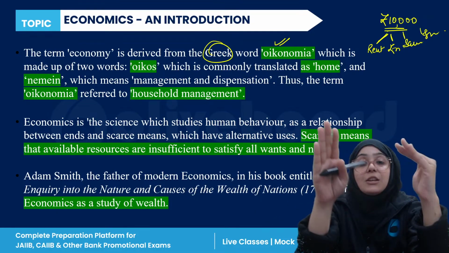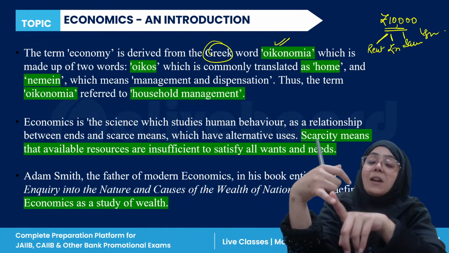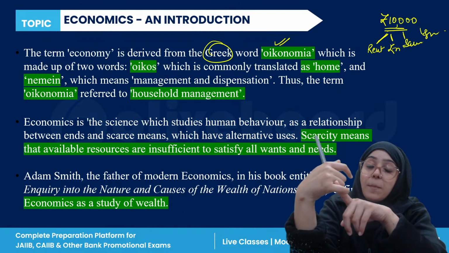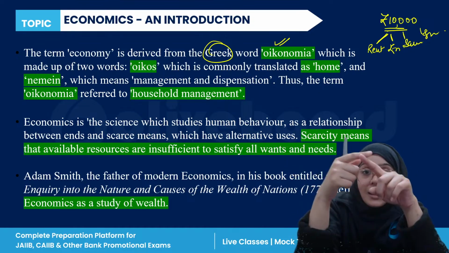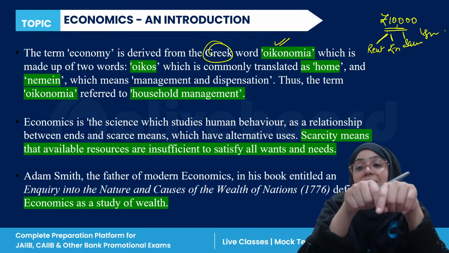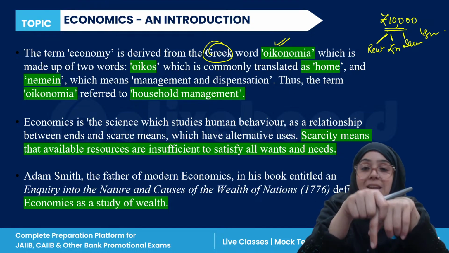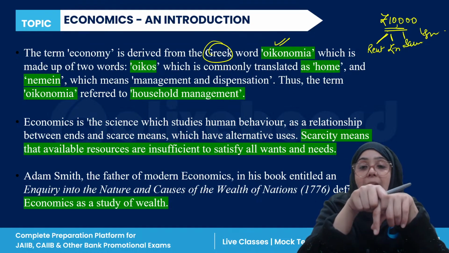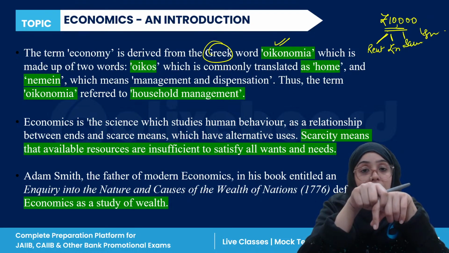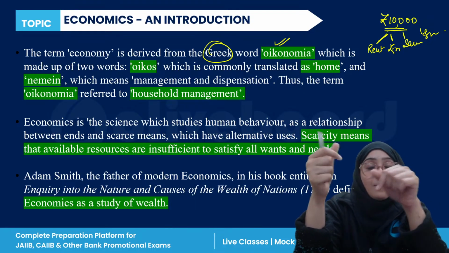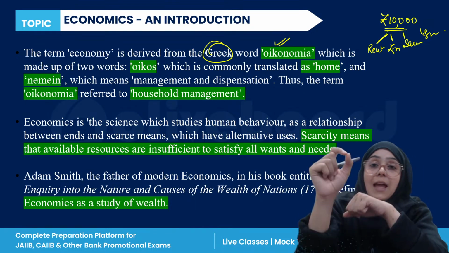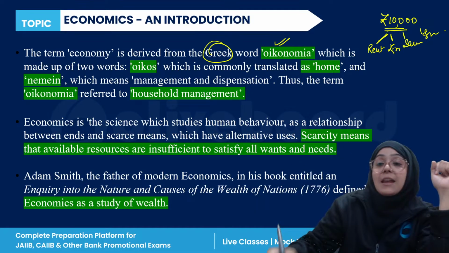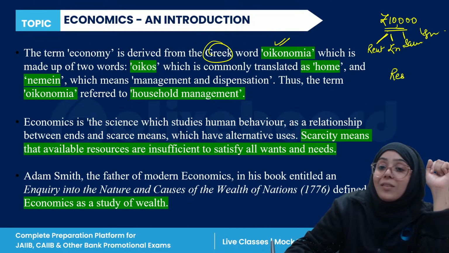So the complete process from holding money to distribution of the money plus the expenditure, this complete process is called economics. Clear? This is the example of economics. When we talk about the actual definition, it says that in our economy, resources are limited.